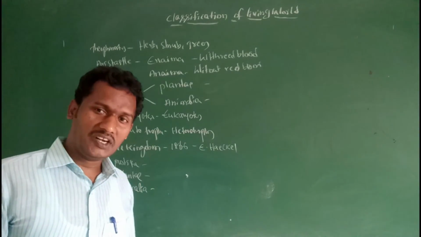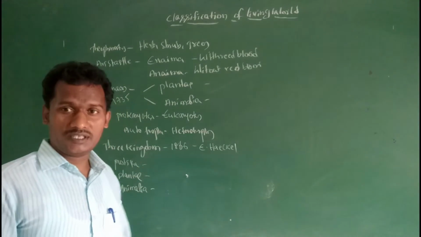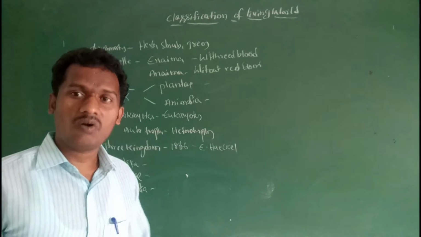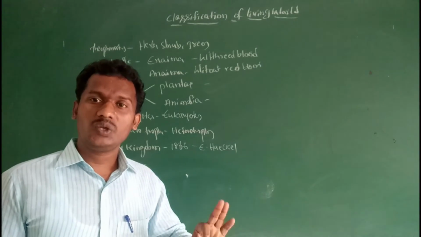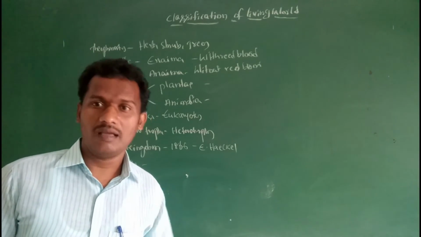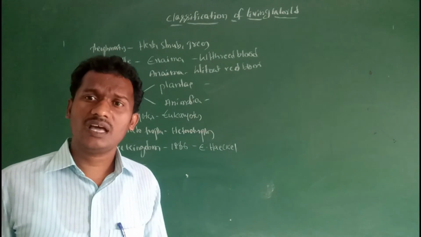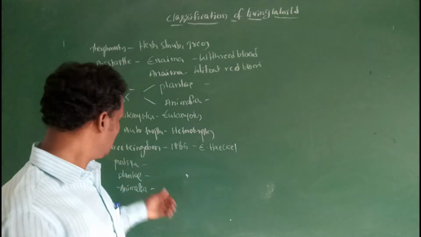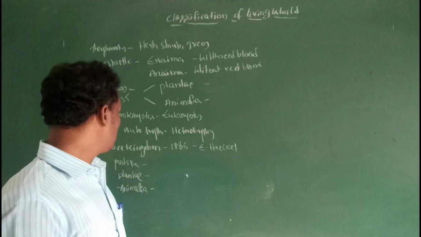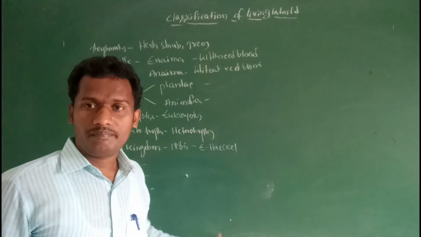Protista includes all unicellular eukaryotic organisms. But in the three kingdom system, unicellular prokaryotes such as bacteria were also included in the kingdom Protista.